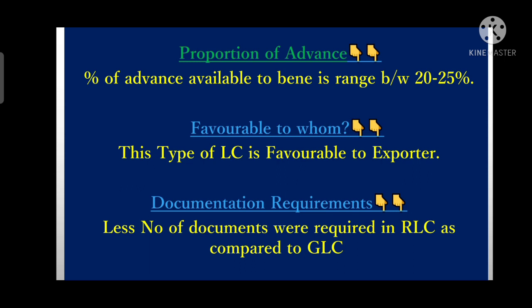So whenever the exporter receives an advance payment, it is a source of funds for the exporter, so that it can carry out its activities before shipment of goods, like purchasing raw material, production or manufacturing of goods. These activities need to be carried out before the shipment of goods happens, and they can be carried out with the help of the advance payment received from the issuing bank. So this type of LC is always favorable to the exporter, right?